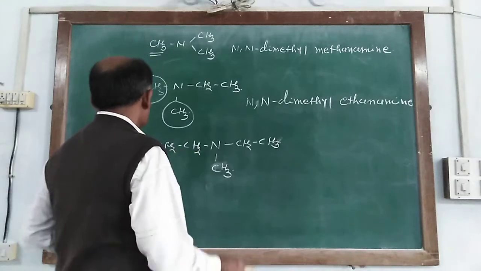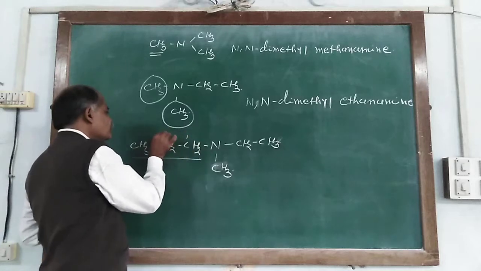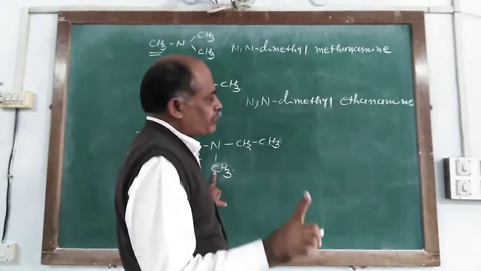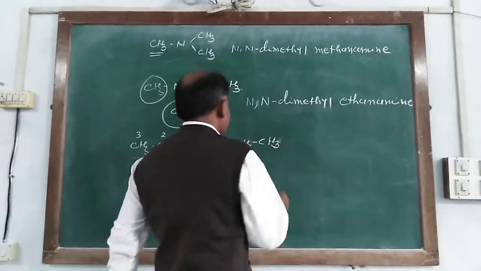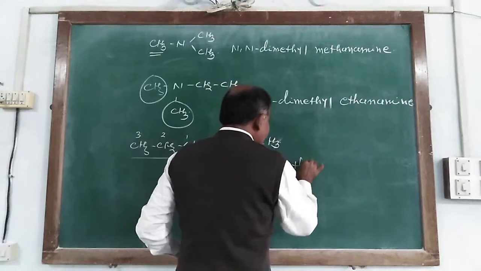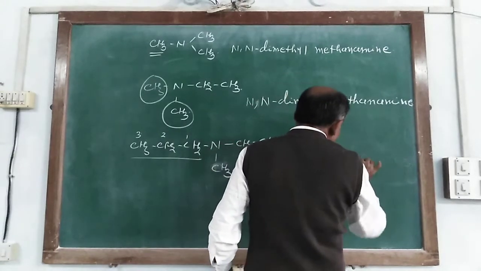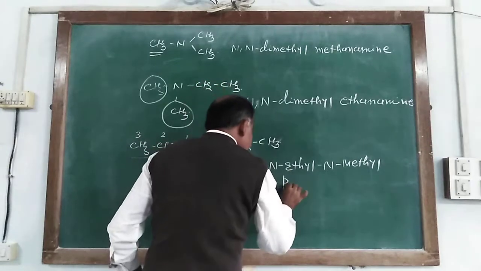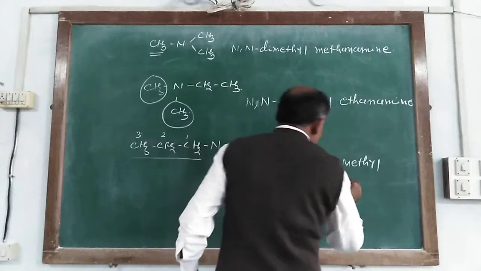So these groups having the maximum number of carbon atoms 1, 2 and 3, and this groups having the carbon number 1 and this group having the carbon number are 2. So it is written as a N-methyl, N-methyl propane 1 amine.